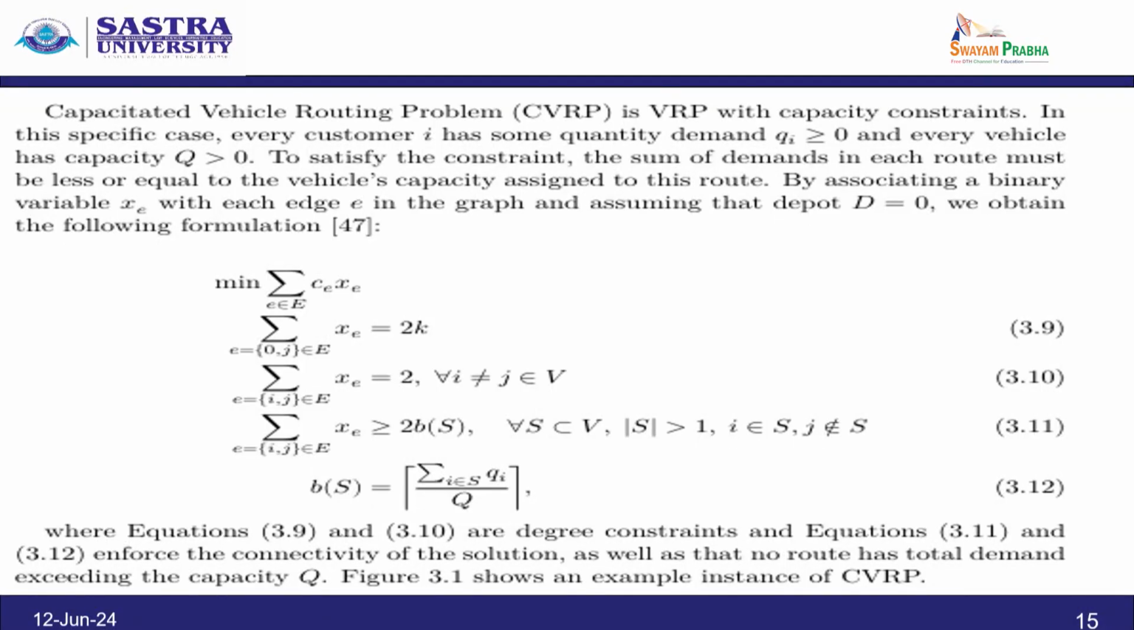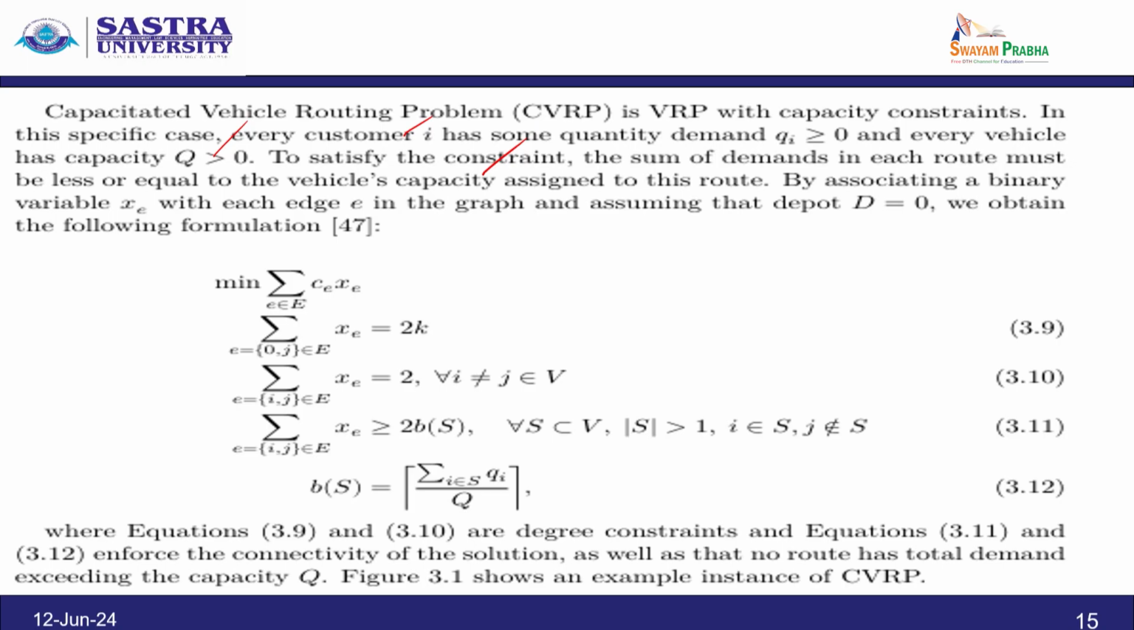So, the capacitated vehicle routing problem is VRP with a capacity constraint. In this specific case, every customer i has some quantity demand Qi greater than or equal to 0, and every vehicle has a positive capacity Q. So, to satisfy the constraint, the sum of the demands in each route must be less than or equal to the vehicle's capacity assigned to the route.